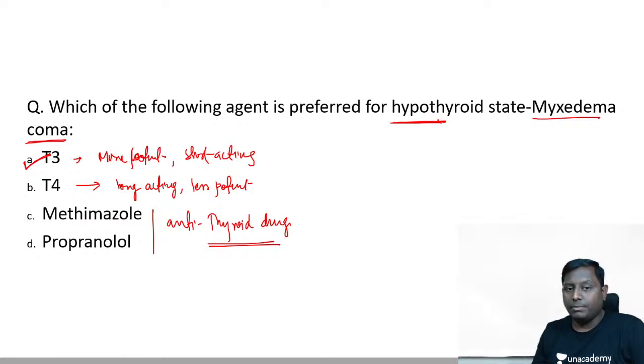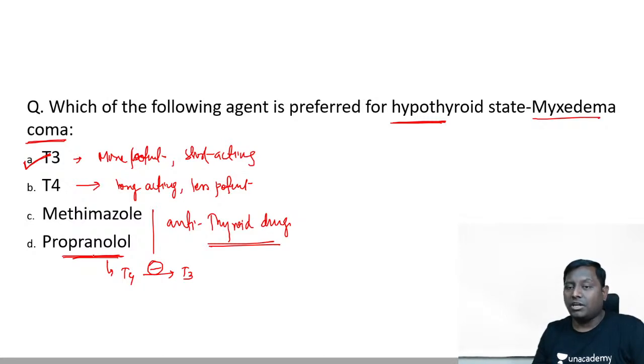It is a hypothyroid case, how will you give an anti-thyroid drug? It will worsen it. So it will be utilized in hyperthyroidism. Propranolol is a drug that also has the property that it can inhibit peripheral T4 to T3 conversion. So that is why it is also preferred in thyroid storm as well.